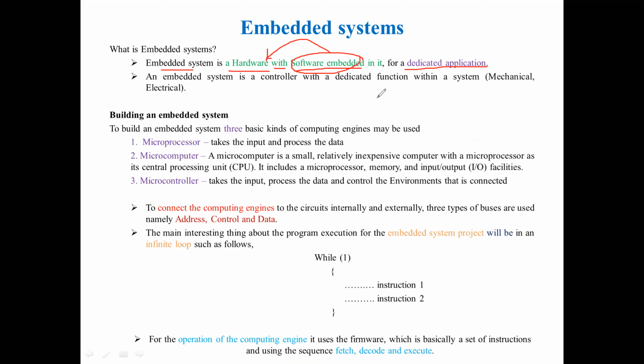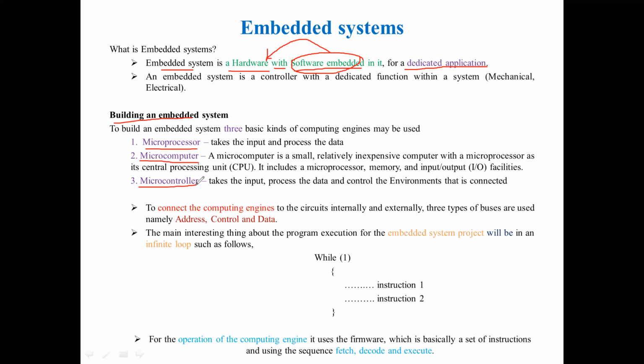If they ask you in a 10-mark question to design an embedded system, then you can come out with additional points. That is, to build an embedded system, what is the necessity? You require either a microprocessor, microcomputer, or microcontroller.